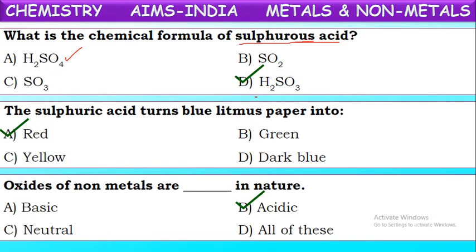On reacting with oxygen, they form their respective oxides like sulfur dioxide, nitrogen dioxide, phosphorus pentoxide, carbon dioxide. These all come under non-metallic oxides, which are acidic in nature.